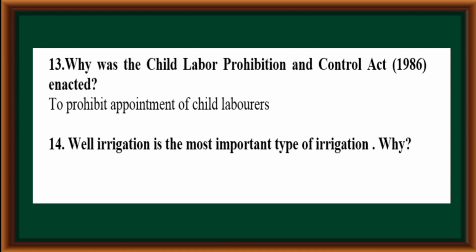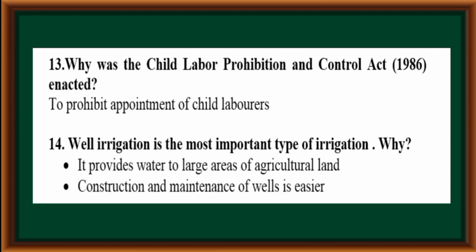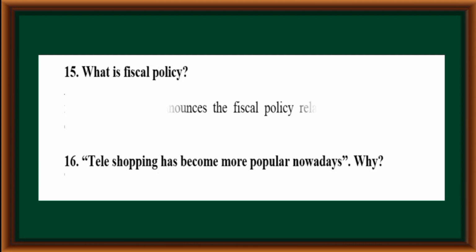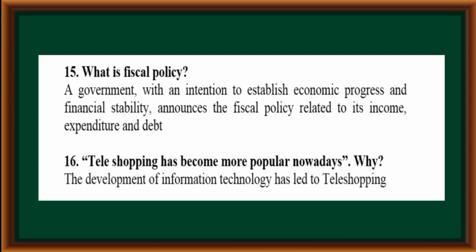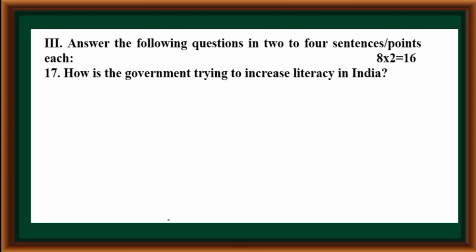Well irrigation is the most important type of irrigation. Why? It provides water to large area of agricultural land. Construction and maintenance of wells is easier. What is fiscal policy? A government with an intention to establish economic progress and financial stability announces the fiscal policy related to its income, expenditure and debt. Teleshopping has become more popular nowadays. Why? The development of information technology has led to teleshopping.